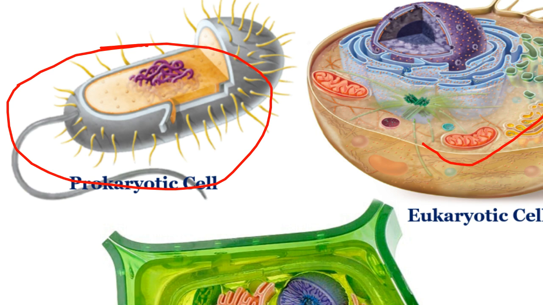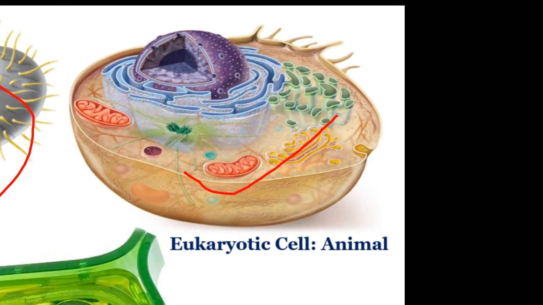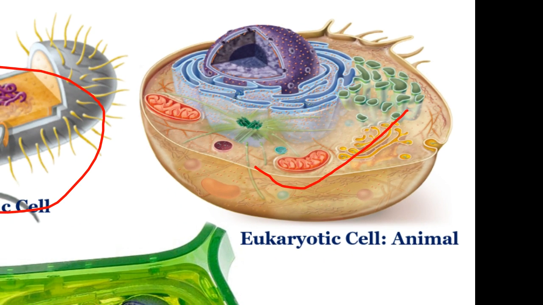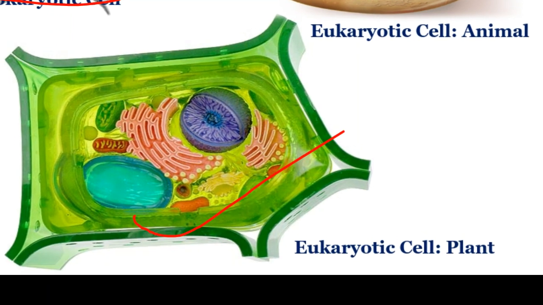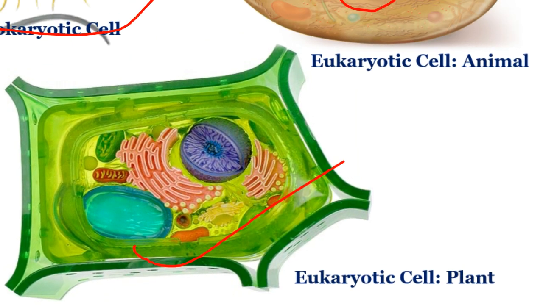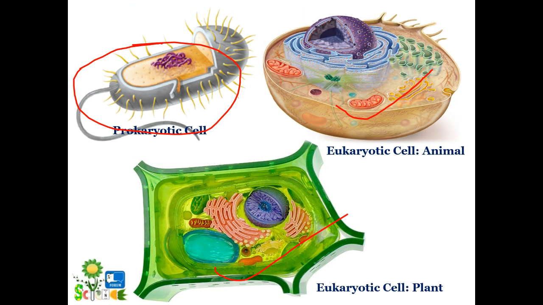So a prokaryotic cell is so much simpler without any complexity, whereas in a eukaryotic animal cell you can see a large number of vesicles or membrane bound organelles and complexity. Similar is the case with the eukaryotic plant cell. Again you can see different kinds of cell organelles which are membrane bound with complicated structure. So this is how there is a difference in prokaryotic and eukaryotic cells.